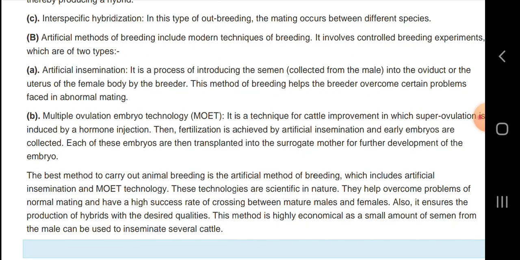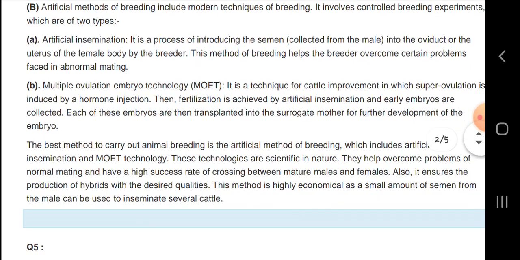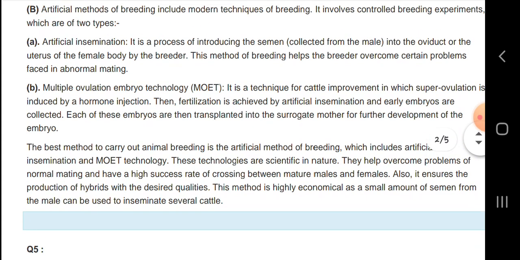Next, the artificial method of breeding includes modern techniques of breeding. It involves controlled breeding experiments. They are artificial insemination, which is a process of introducing the semen into the oviduct or the uterus of the female body by the breeder, and the multiple ovulation embryo transfer technique.